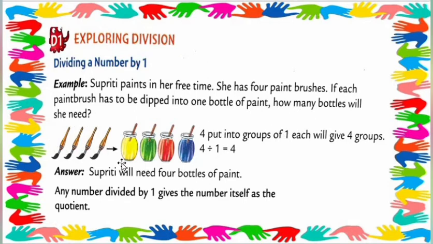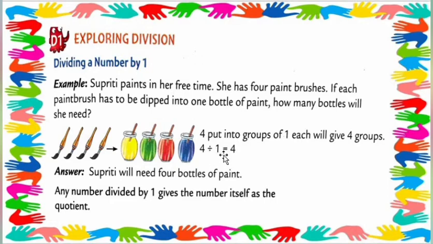So here, how many brushes? 1, 2, 3, 4 brushes. And how many colored bottles? 1, 2, 3 and 4 colored bottles. So students, 4 brushes and 4 bottles of paint. Put 4 into groups of 1, each will give 4 groups. 4 divided by 1 is equal to 4.